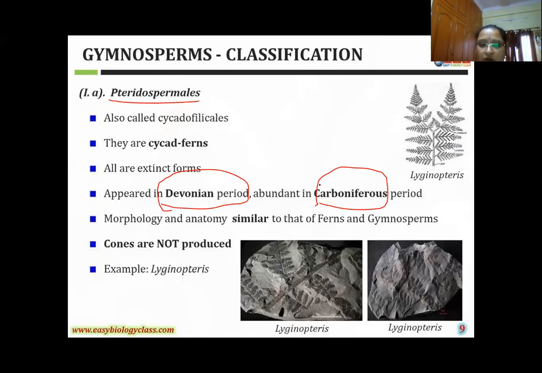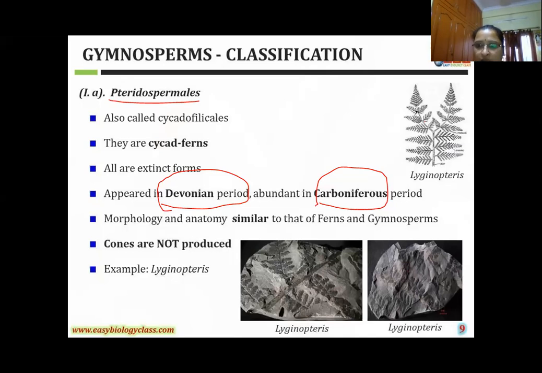Next one, what are the morphological features? Here, see girls, this is a plant. This is a very good example, Lyginopteris. This one is a fossil. What type of fossil? Later I'll explain. There are different types of fossils. This is one type of fossil.